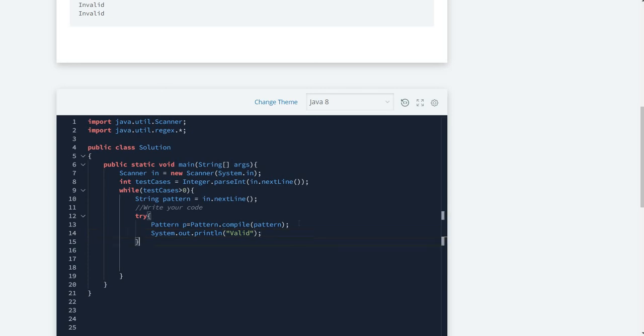And if it throws an exception, we're going to catch that, and the name is PatternSyntaxException, with, suppose, the name of the object e. Here we can simply say System.out.println, and we're going to print invalid since it throws the exception, right?